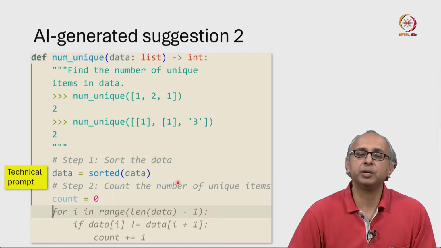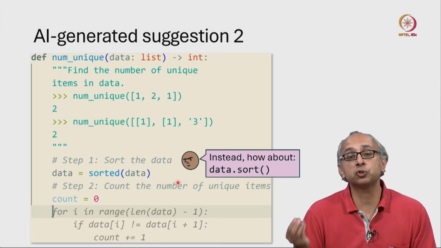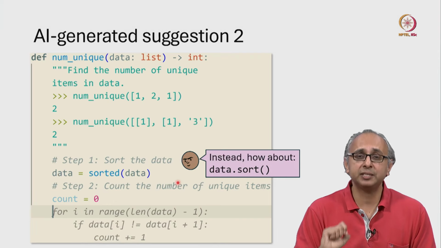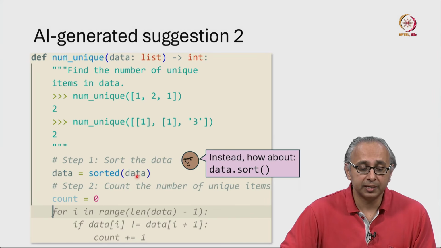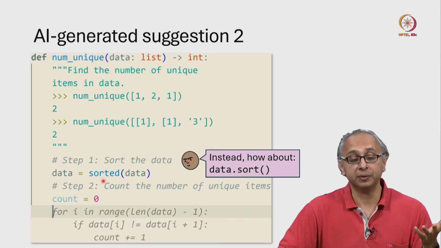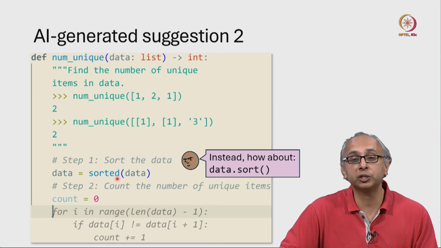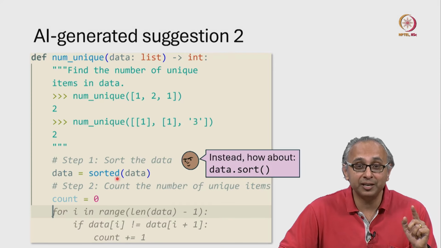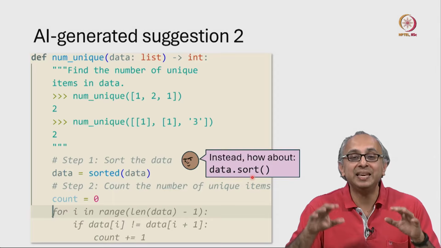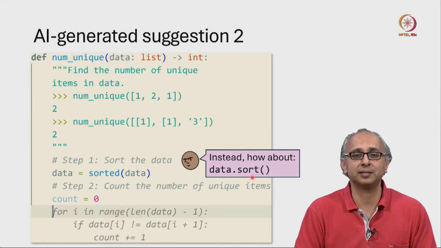Now before we proceed further, our friend has a question. In step 1, when we sorted this data, couldn't we instead use the sort method on the list object? So basically, our code is taking the original data and making a copy of it which is sorted and then moving this label from the original object to this sorted copy. Our friend is pointing out that it might be more efficient to sort the data in place. Don't make a copy of it, just sort the given list.